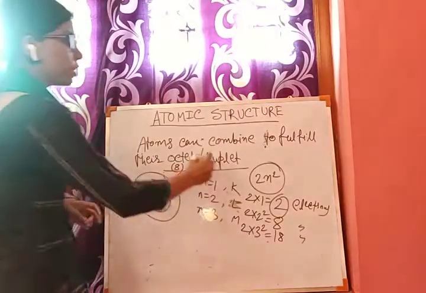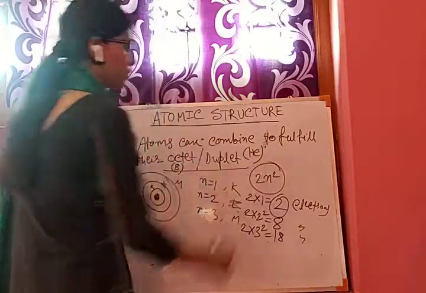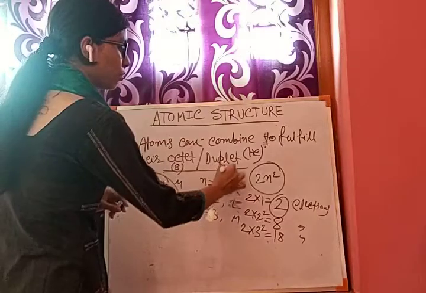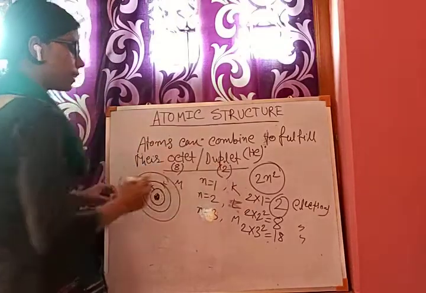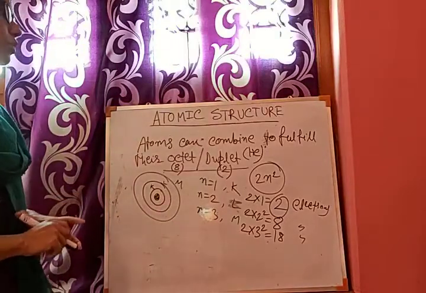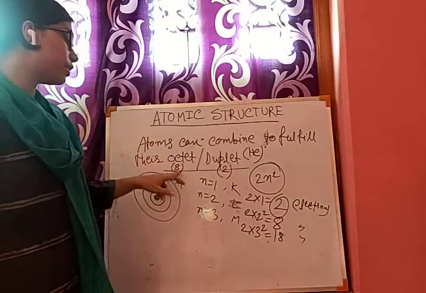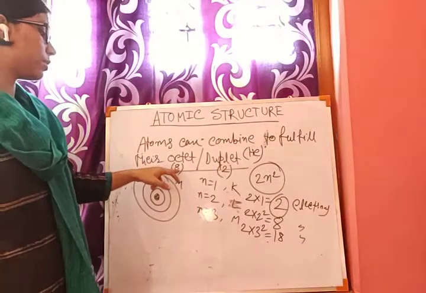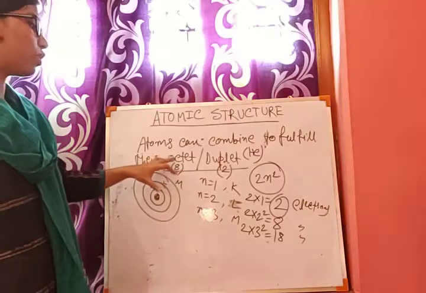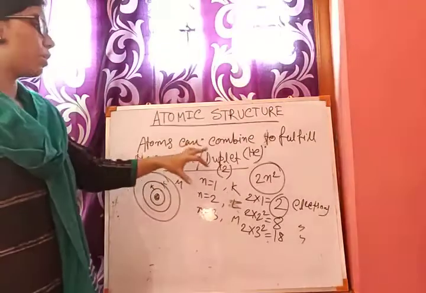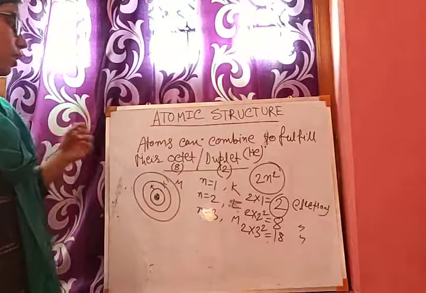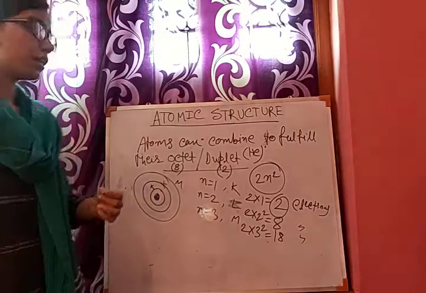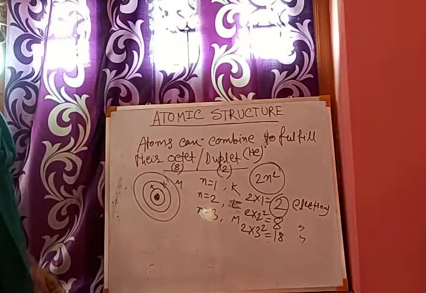The duplet rule is applied for the helium atom, and the helium atom always wants to keep 2 electrons in its valence cell. So this is the duplet rule, and other atoms tend to keep 8 electrons in their valence cell, that is the last cell, the outermost cell, and this is known as the octet rule. So to occupy an octet or a duplet, atoms can combine with other atoms, or they are willing to undergo a chemical reaction. So that is octet and duplet.